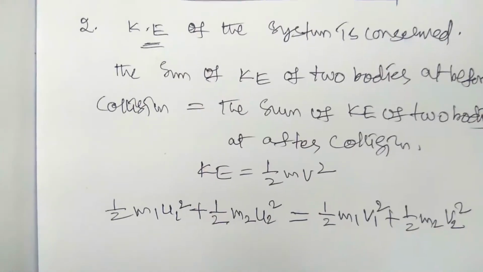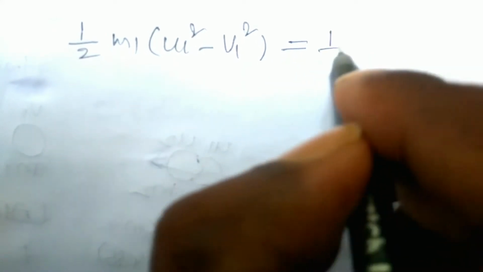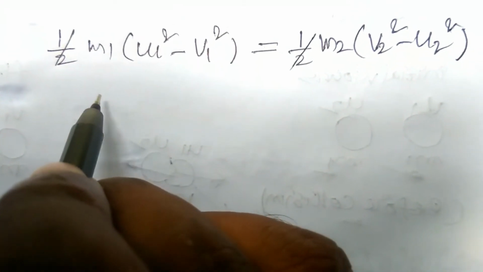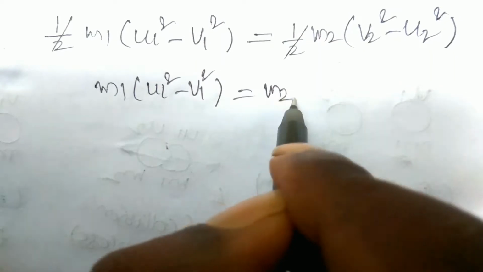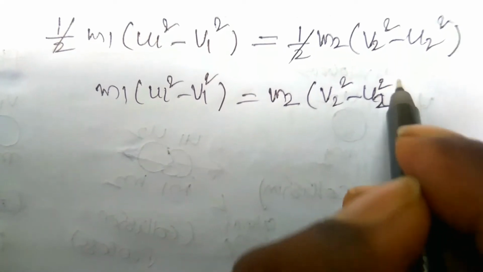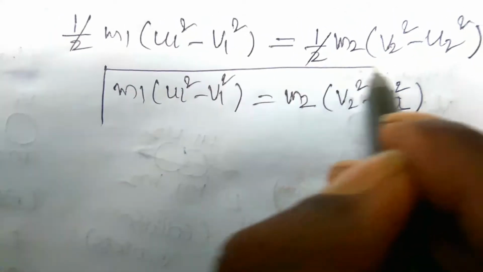Okay, therefore it can be simplified: 1 by 2 m1 into u1 square minus v1 square is equal to 1 by 2 m2 into v2 square minus u2 square, right? So here 1 by 2 and 1 by 2 are cancelled out, and m1 into u1 square minus v1 square is equal to m2 into v2 square minus u2 square. So this is the equation 2 we have to keep.